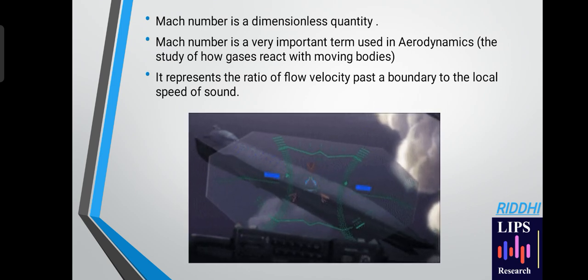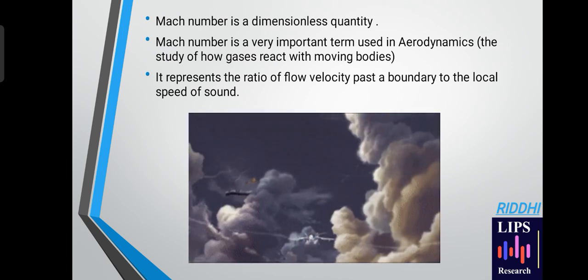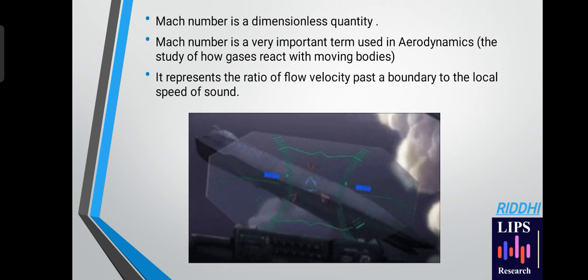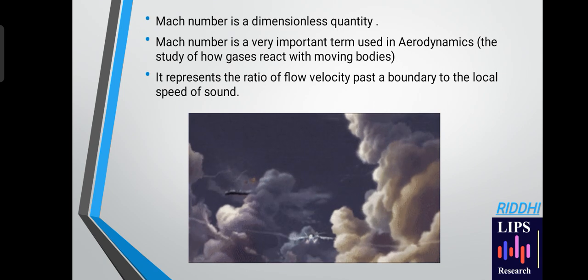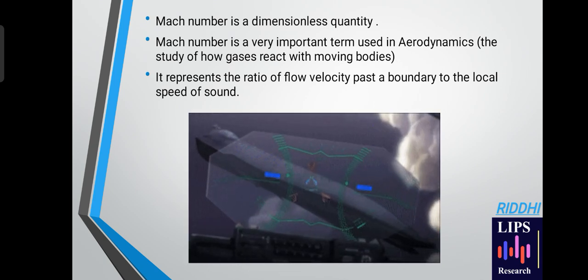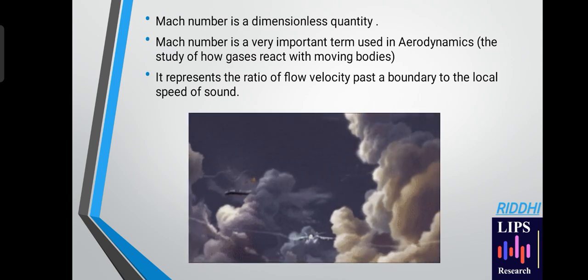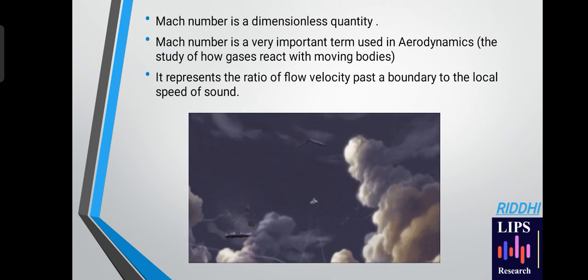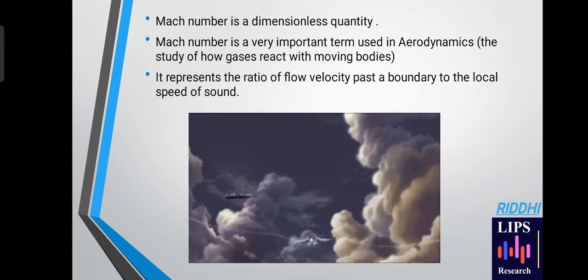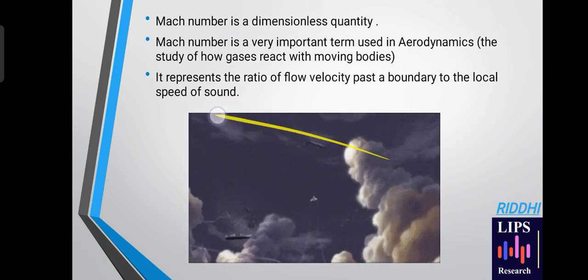Aerodynamics is defined as the study of how gases react with moving bodies. These moving bodies range from an aircraft to a simple bullet that is fired from a gun. Mach number represents the ratio of flow velocity past a boundary to the local speed of sound. The main thing that we need to keep in mind while calculating Mach number is that this boundary can be either internal or even external.